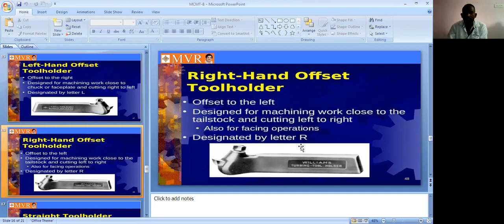It is designed for machining close to the tailstock, cutting from left to right. It is also used for facing operation, designated by the letter R1. It is opposite to the left one. It is one of the tool holding devices, a device which holds the cutting tools. So that one we can call a tool holding device. It is the right hand offset tool holder.